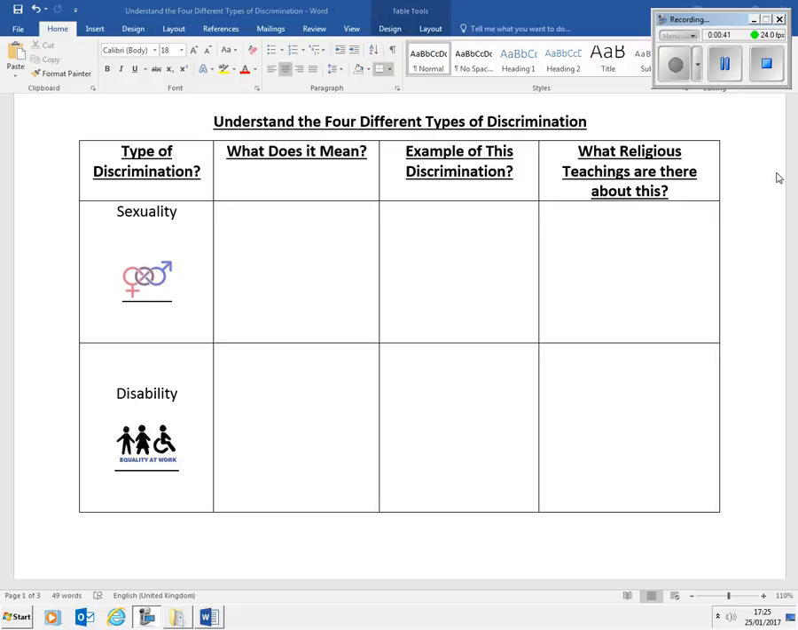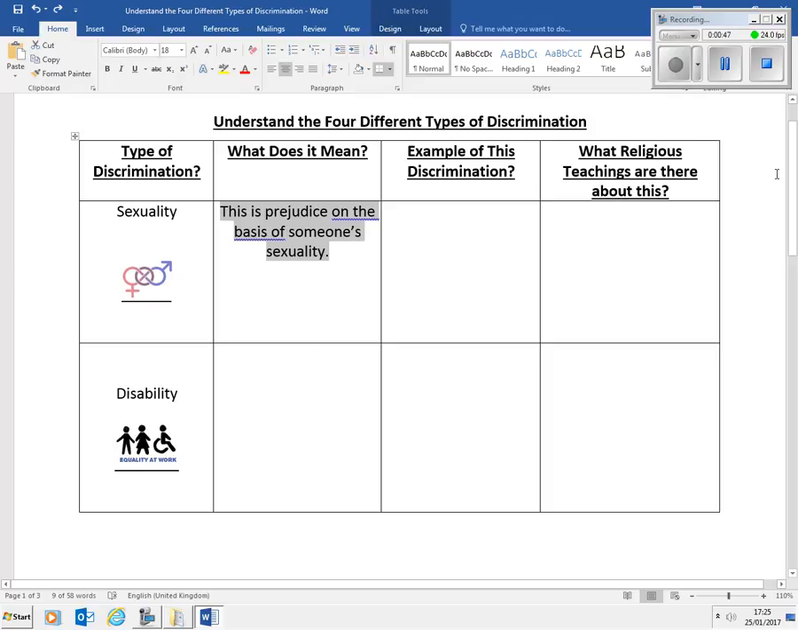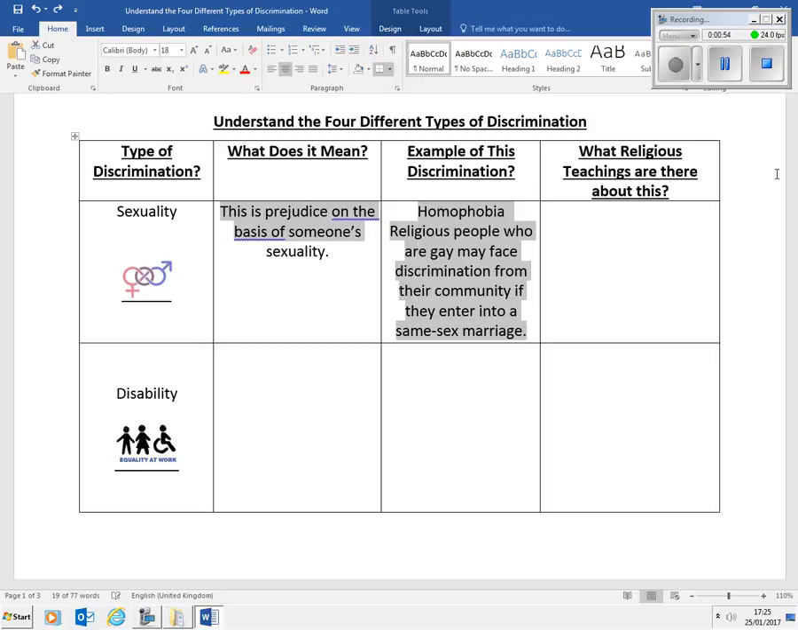Well, what does it mean? Sexuality means prejudice on the basis of someone's sexuality. An example of that, of course, is homophobia. And religious people who are gay may face discrimination from their community if they enter into a same-sex marriage.